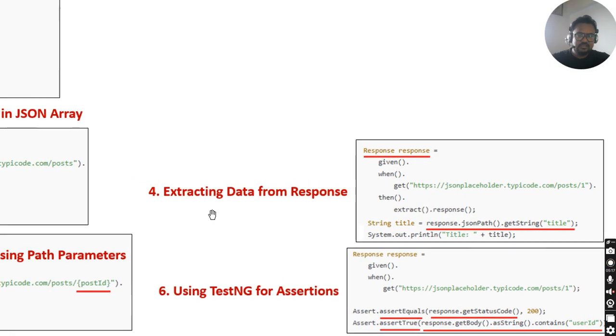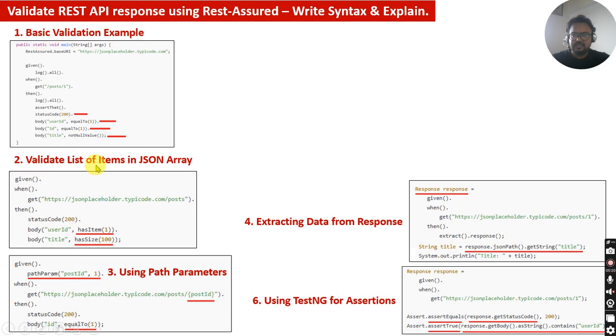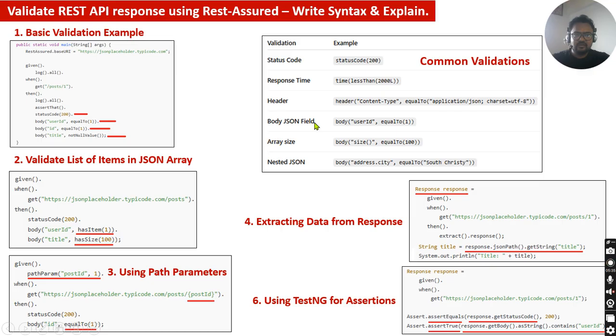Okay. So these are the different ways, guys, like basic validations, validating list items on the JSON array, then using the path with parameters, then response body, you can fetch the response and get the title of the page or get any string value of the page, and then you can use the TestNG assertion as well for validating. And the common validations that you use: status code, response time, like this way. Header, you can validate the headers as well. The body JSON fields, these are the different fields you can validate. Array size, you can validate the array size, the size of the list of titles or something like that. Then nested JSON you can also validate, like body address.city should equal to south or something like that. This is the way you can also validate.